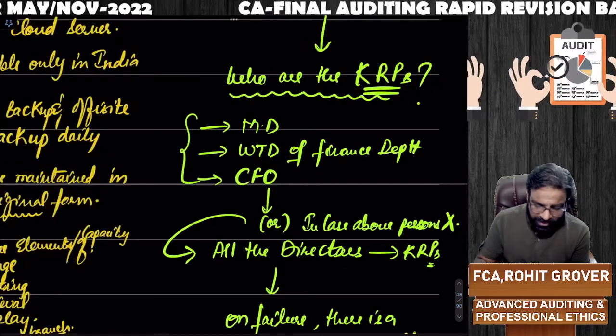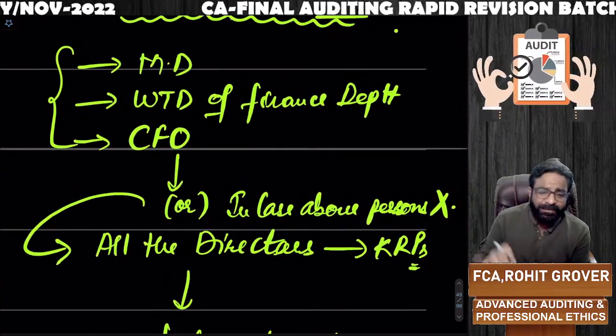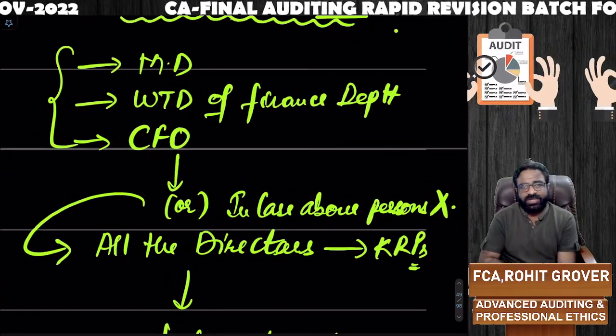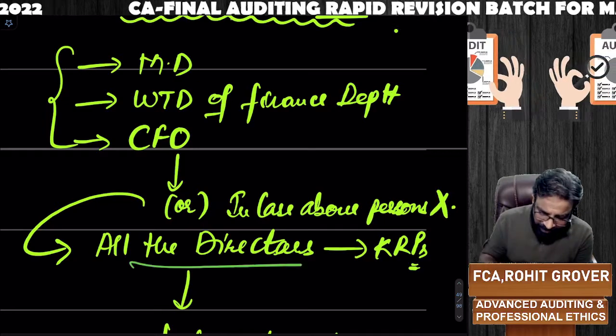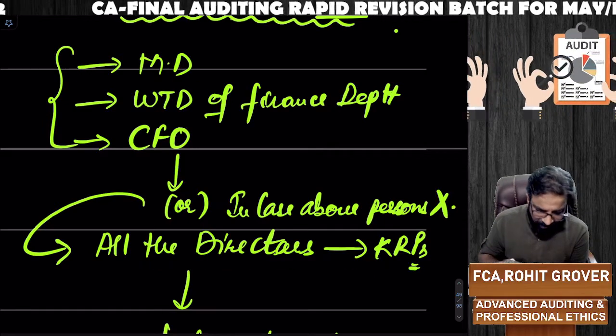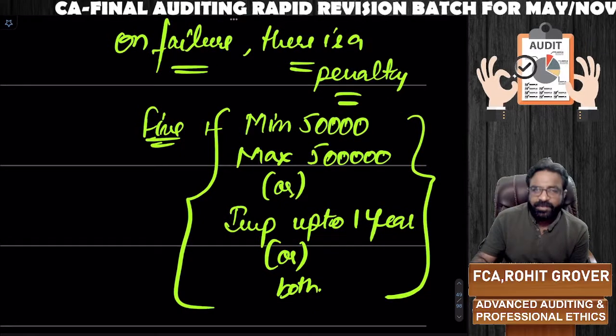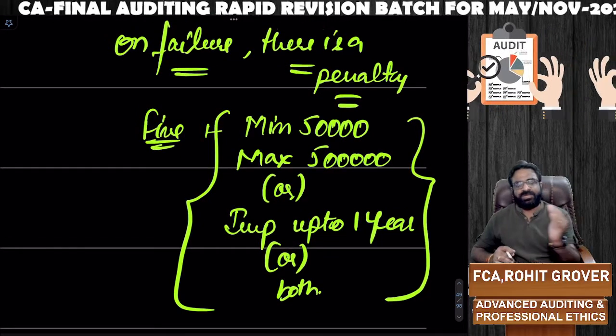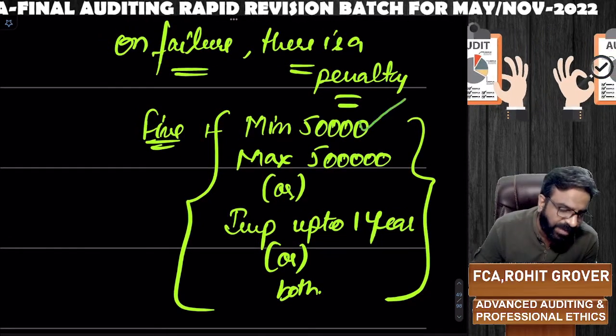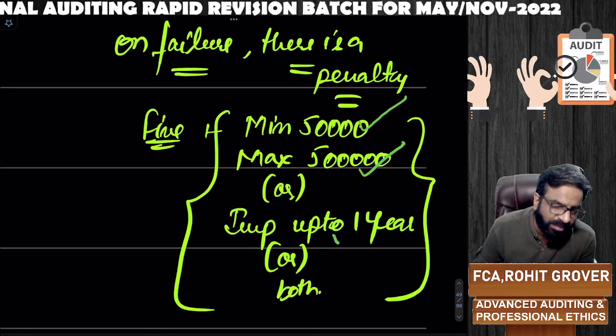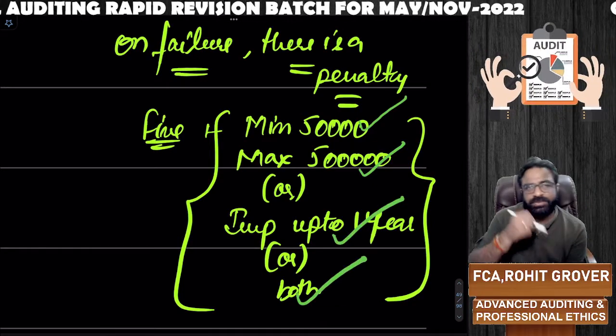Next point. Sir, what if the MD, whole-time director and CFO is not there? Then all the directors will be treated as KMPs. But remember one thing, what is the penalty if the books of accounts are not maintained as per section number 128? That is a minimum fine of 50,000, maximum of 5 lakhs or imprisonment up to 1 year or both.